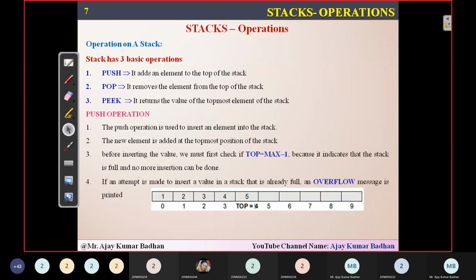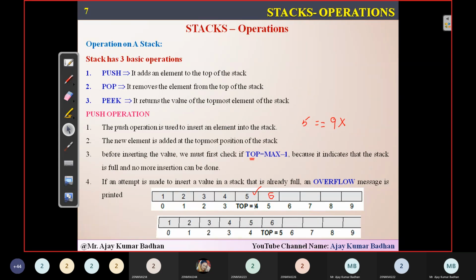Now suppose you can see here top equal to 4, and this particular top consists of the value 5. Now I want to insert a new one. So first I will check whether top is equal to max minus 1. What is top here? 4, isn't it? So I'll increment top, here 5. Is 5 equal to max minus 1, which is 9? Is it equal to this? No. The condition failed, which means we still have spaces available to insert the element. Then I will insert the element in this particular place. You can see here top is incremented. Now top is equal to 5, and the value that is placed here is 6.